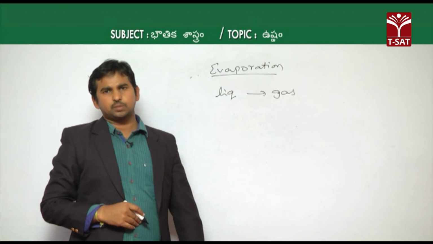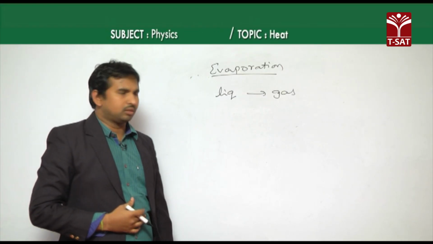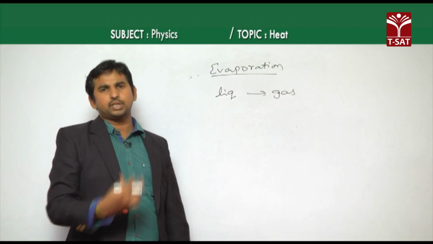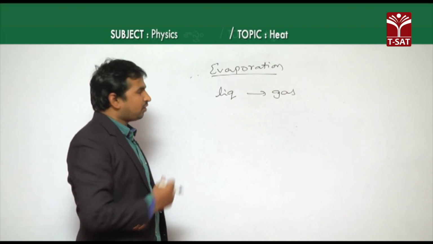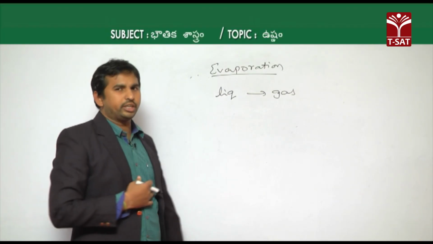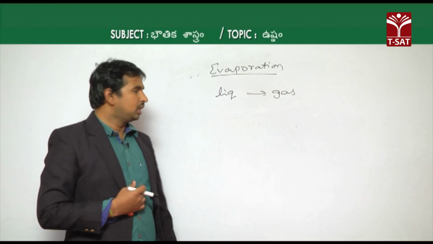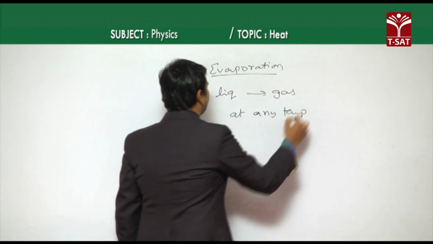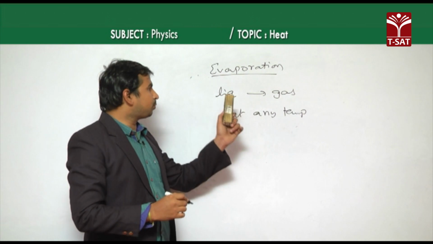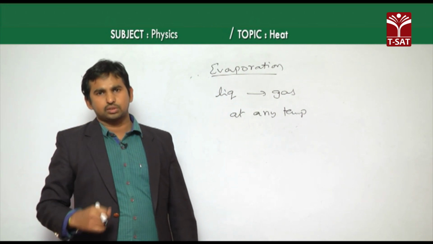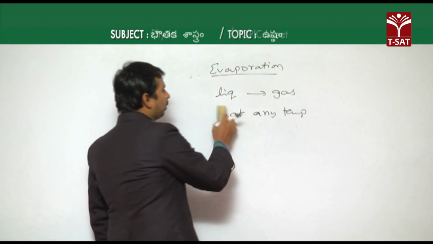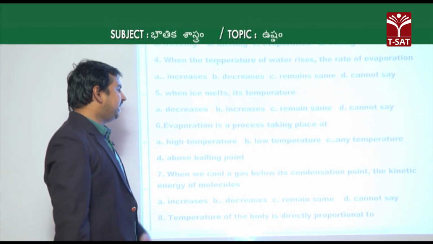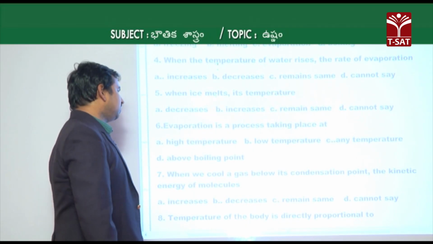But evaporation need not take place at the boiling point. In most cases, to convert a liquid to gas we have to increase the temperature of the body up to its boiling point. Evaporation is a special case where there is no need to raise the temperature up to the boiling point. At any temperature, the liquid converts into gas, and that process we call evaporation. So option C is correct.